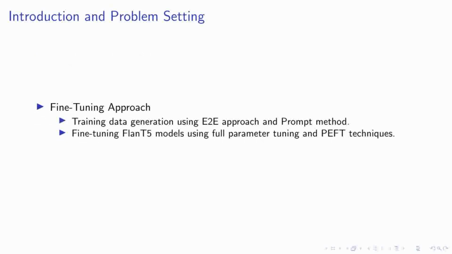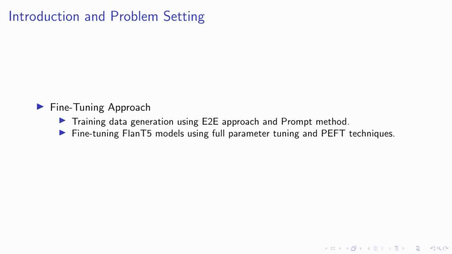In our research, we focus on two main approaches to fine-tuning large language models. The first involves generating training data using two distinct methods, the end-to-end approach and the prompt method. The end-to-end approach utilizes a model specifically trained for paragraph-level question-answer generation, while the prompt method generates synthetic training data by prompting a large language model.